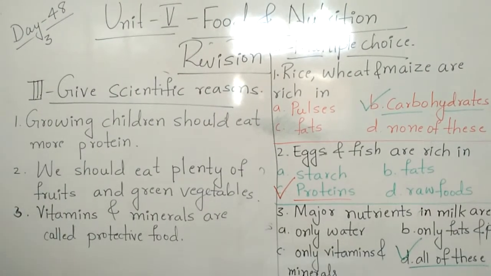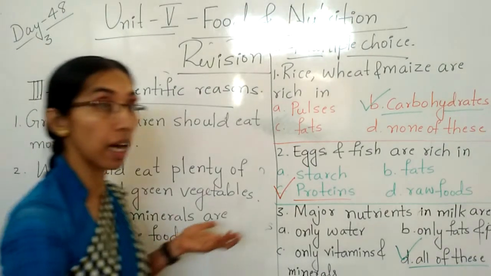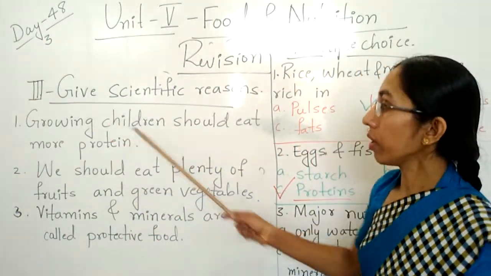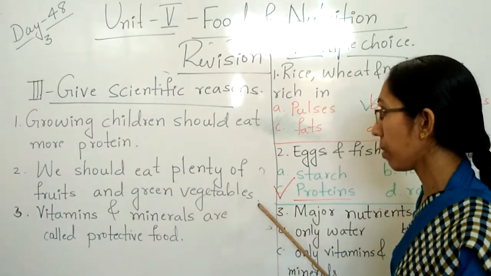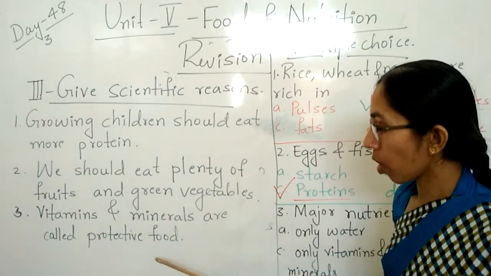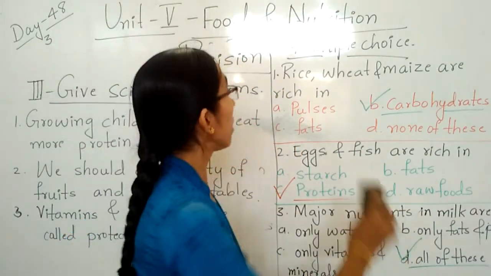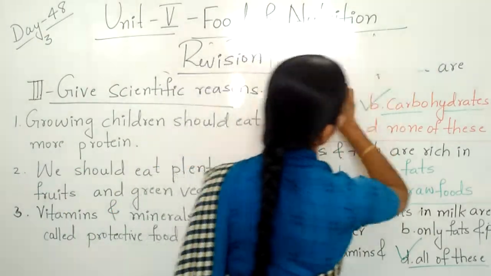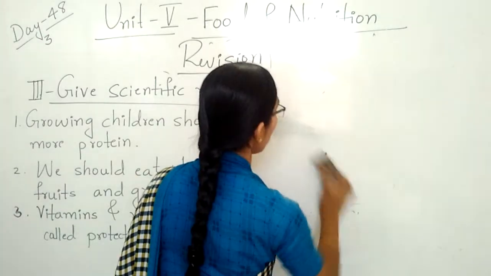So children, some scientific reasons I have written on this statement. You have to write all these things in your EVS notebook, because already I have explained all these things. Three scientific reasons only I have given. Growing children should eat more protein. We should eat plenty of fruits and green vegetables. Vitamins and minerals are called protective food. So all these things, children, you have to write in the EVS notebook. You have to copy down everything in your EVS notebook.